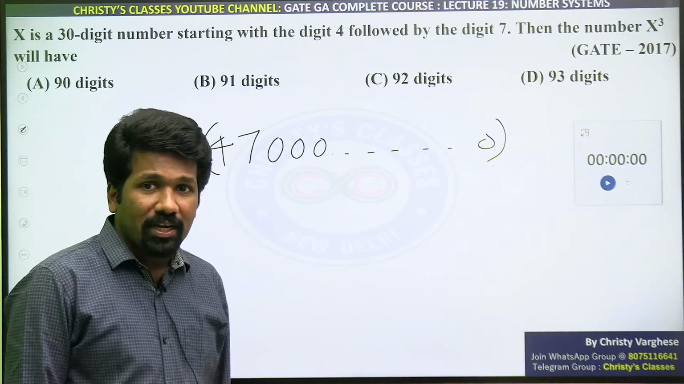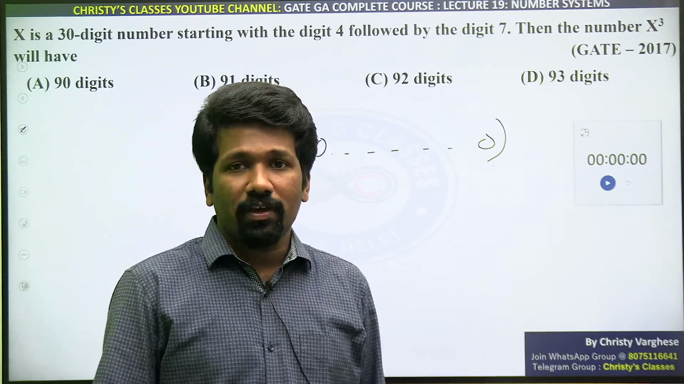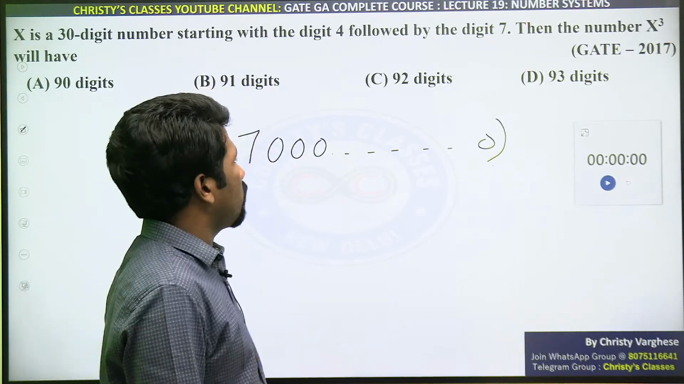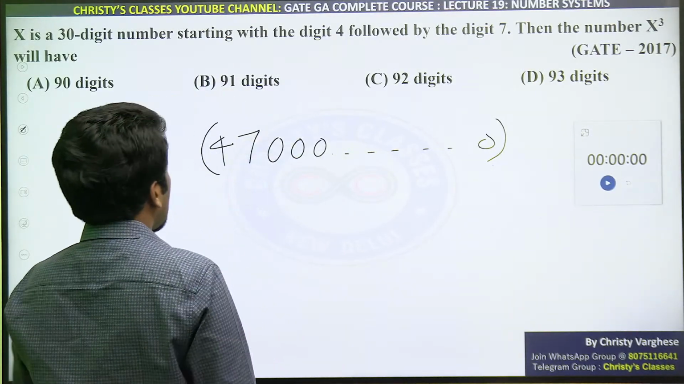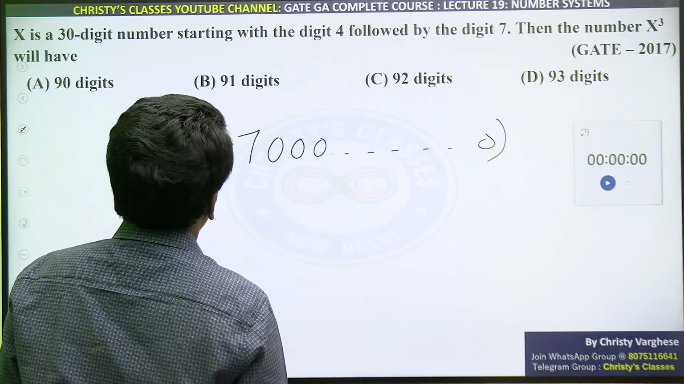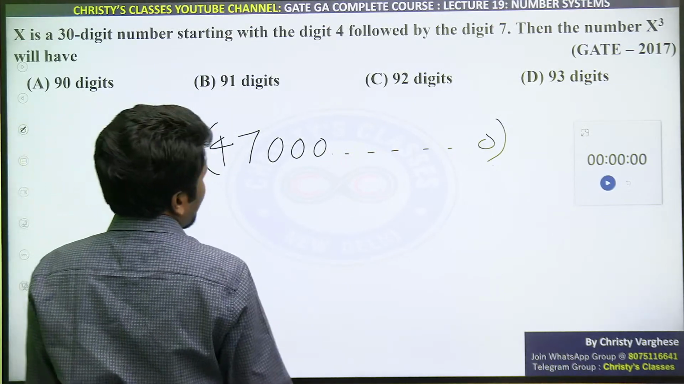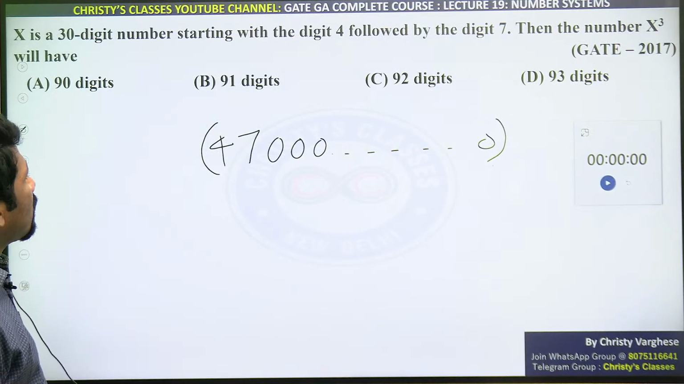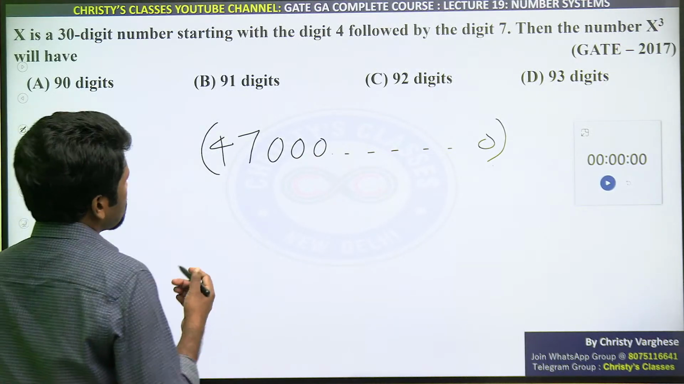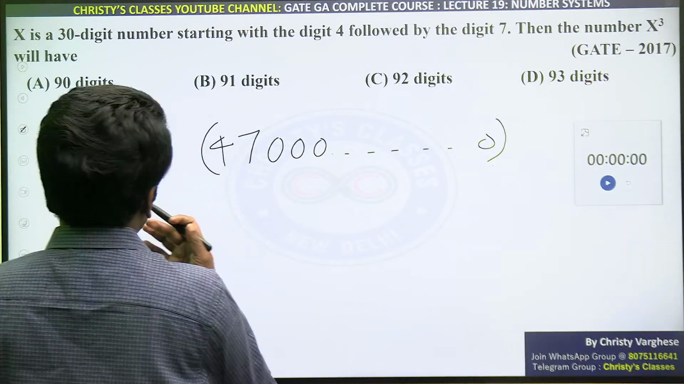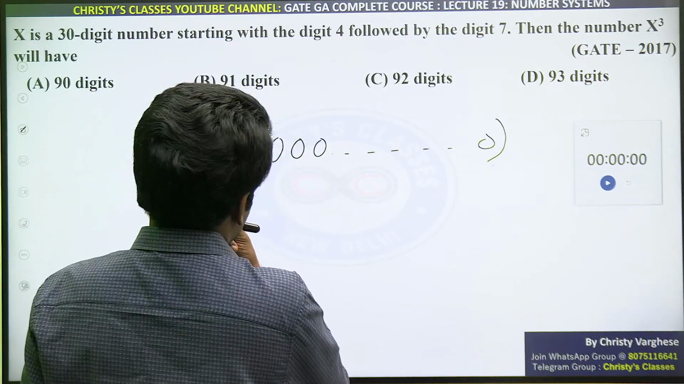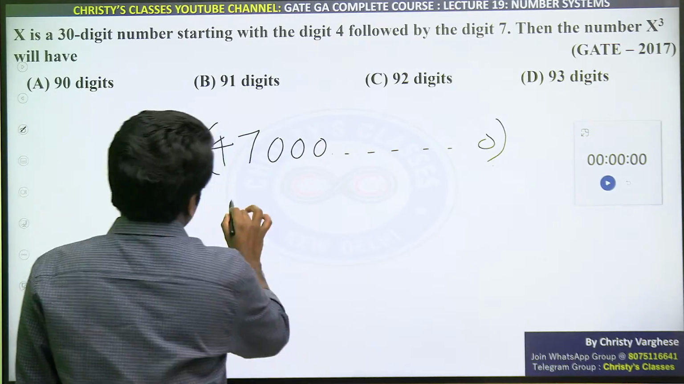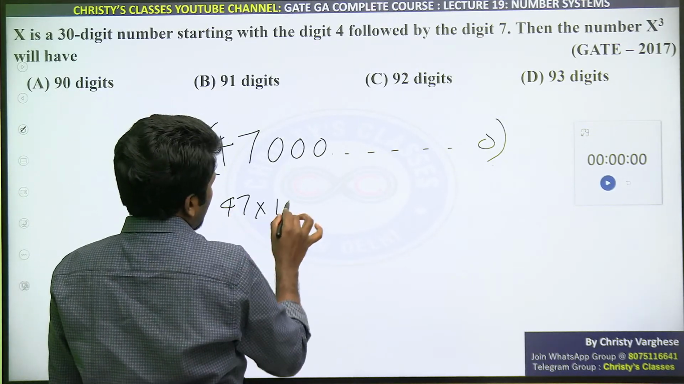For the minimum possibility, the number of digits that we get is enough to find the answer. Bare minimum that many digits should be there. So this is how you can simplify. Actually, as in the GATE exam a virtual calculator is there, this is doable in different ways. So you can write it as 47 into 10 raised to 28.